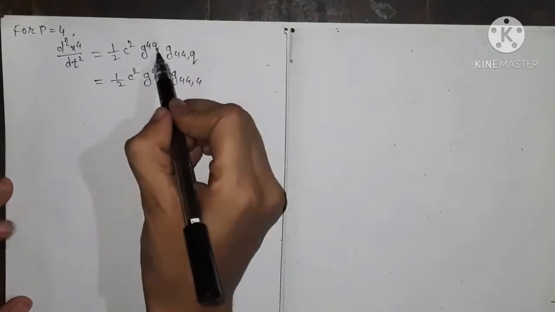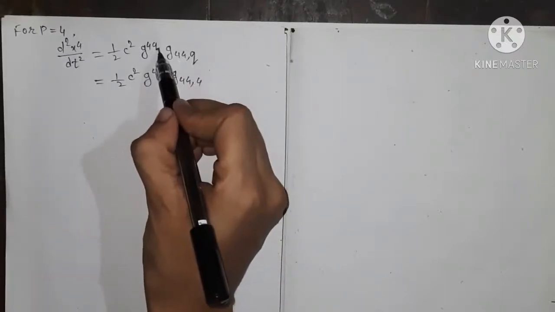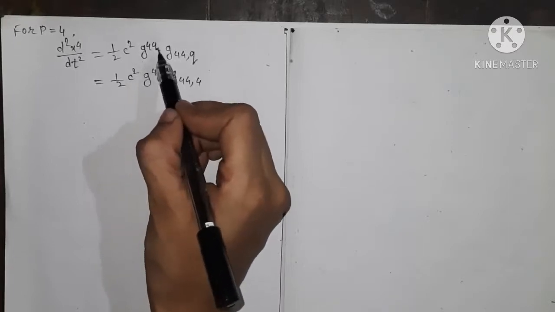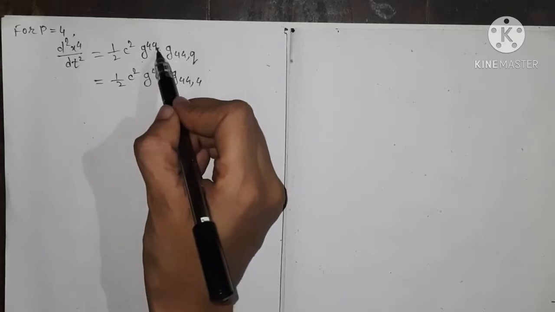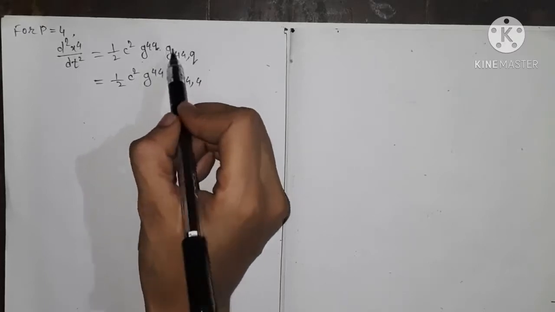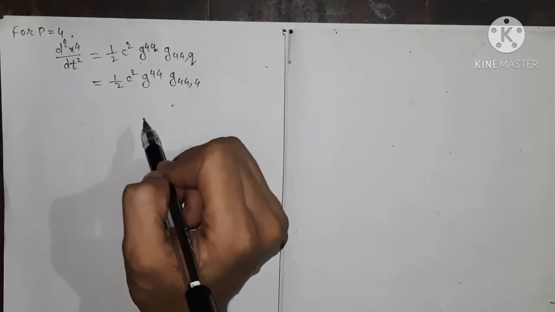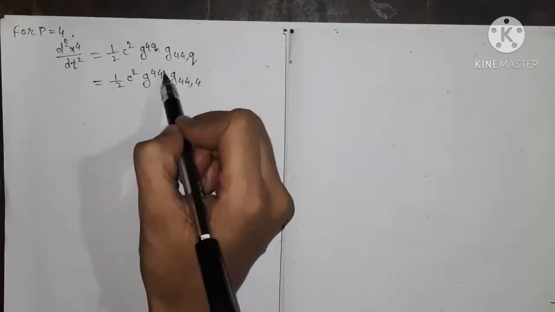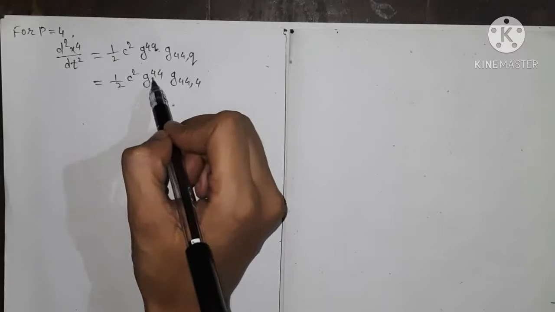Since as again we vary q equals to 1, 2, 3, 4, so g41, g42, g43 are 0, and we choose that only the value of q is equals to 4. Okay, so we have d2x4 by dt square equals to this, and g44 which is approximated to 1, so we have